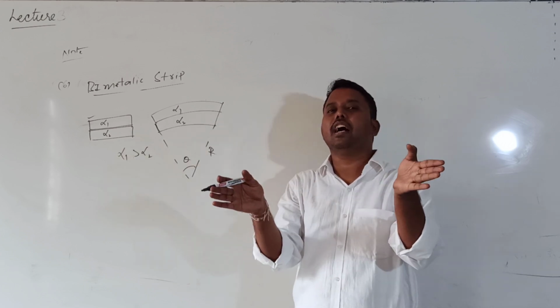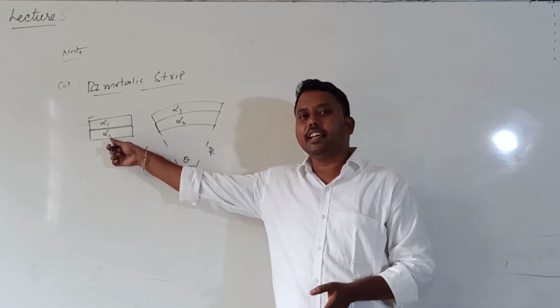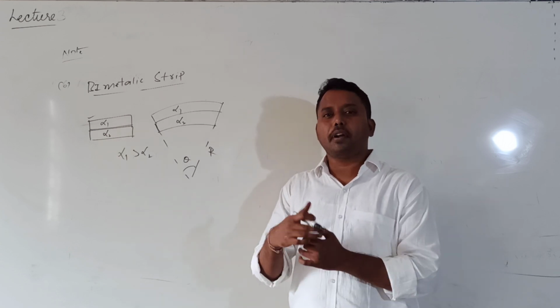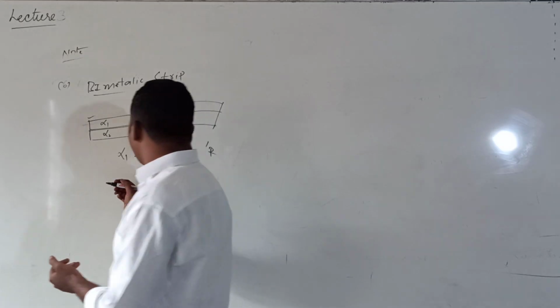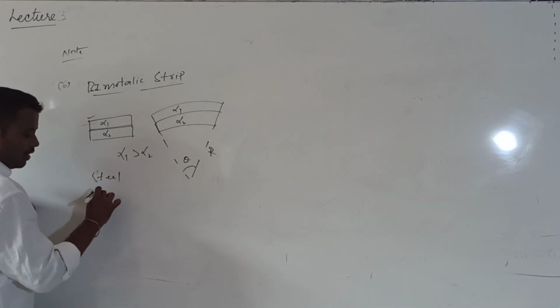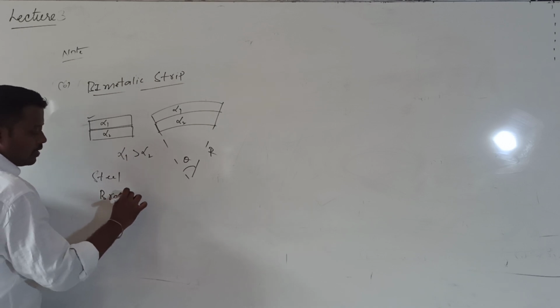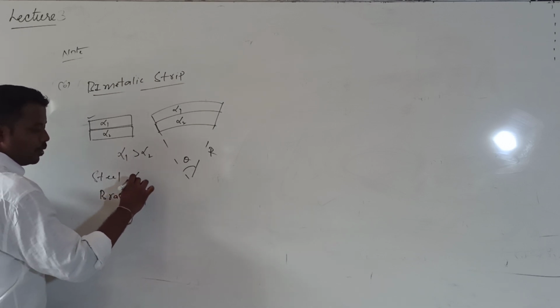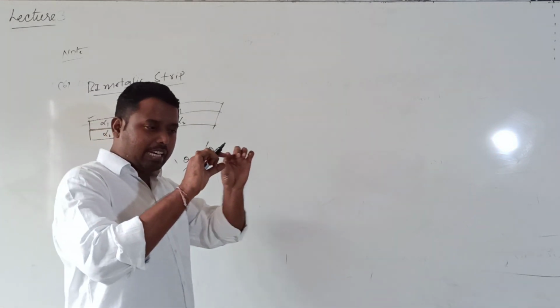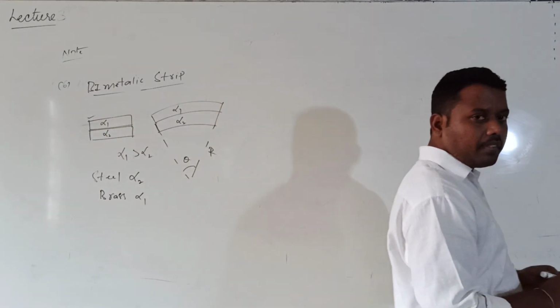It will bend like an arc; initially it is like this. I will take the example of steel and brass. One is made of steel and the other is brass, and by using steel and brass I constructed one bimetallic strip.